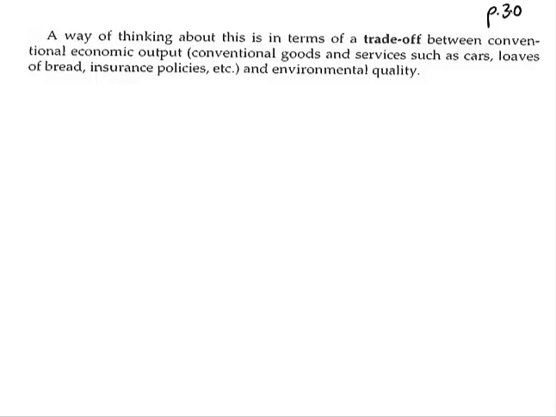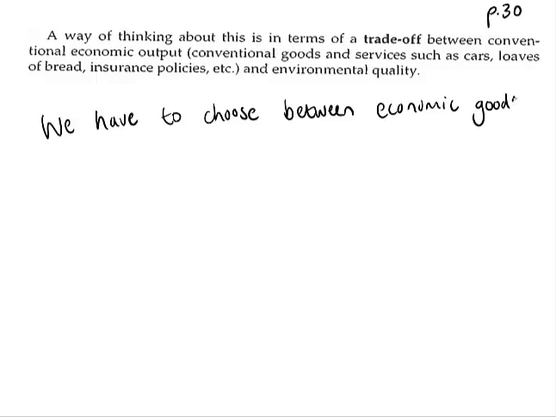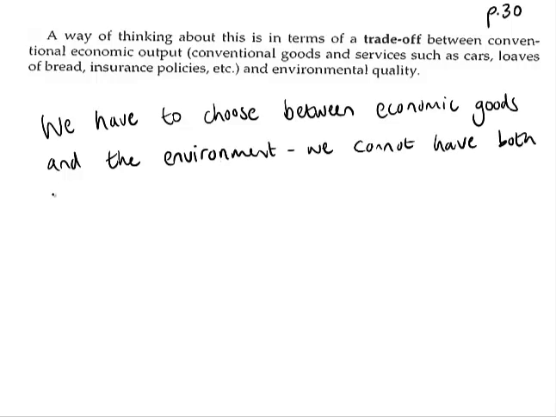So I'm going to write this over in my own words. You see, it looks a lot different than the quote.